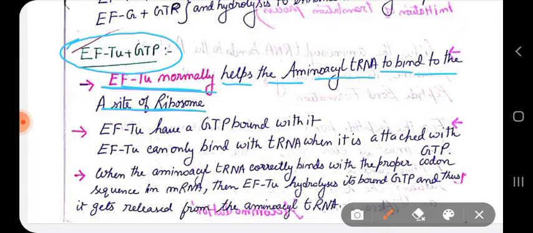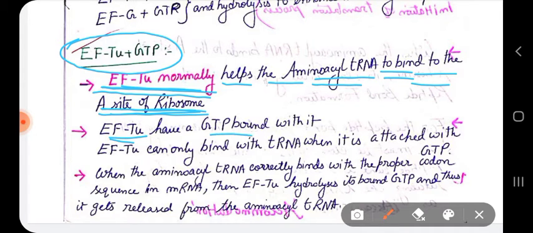We have seen eIF2, right? We have seen eIF2, which associates with the initiator tRNA and allows the initiator tRNA to bind to the P site. In the same way, here EF-Tu helps the aminoacyl tRNA to bind to the A site of the ribosome.